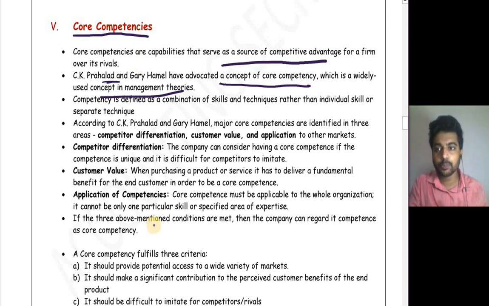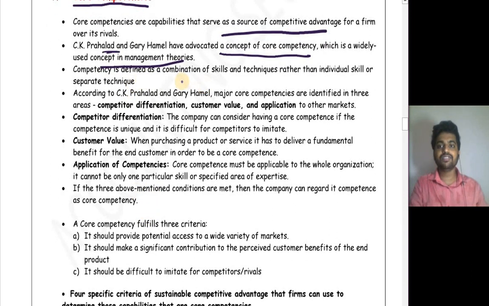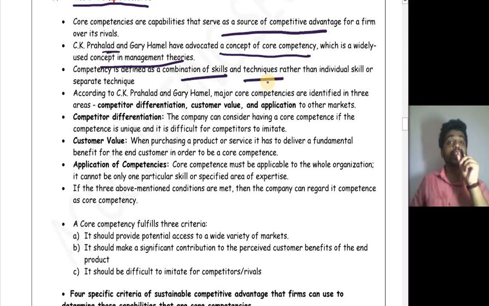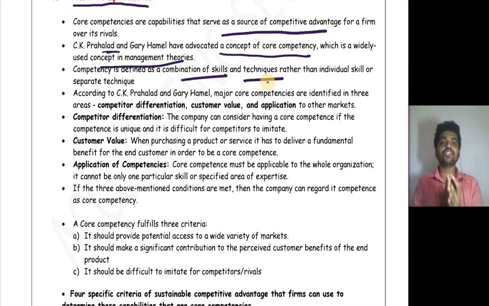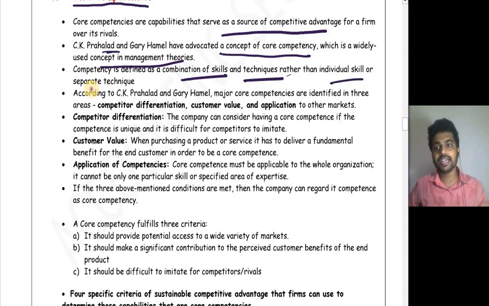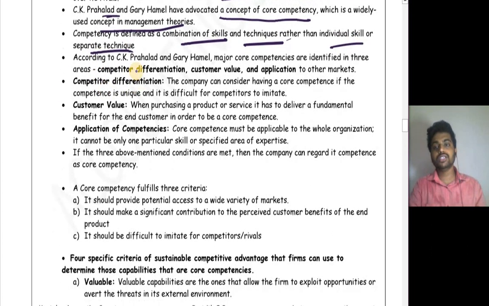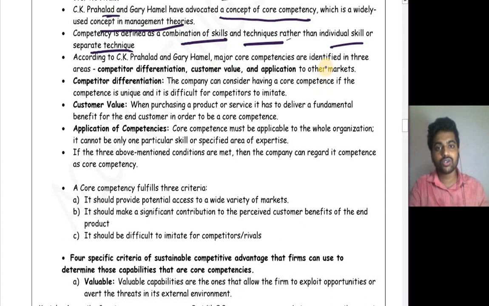It might be your MCQ. Competency is defined as a combination of skills and techniques. It is a combination of skills and techniques, not a single skill or a single technique. It is a combination of different skills and techniques, rather than an individual skill or separate technique. According to C.K. Prahalad and Gary Hamel, major core competencies are identified in 3 areas.